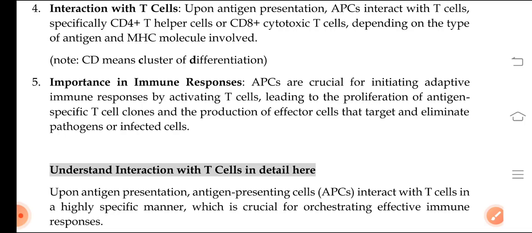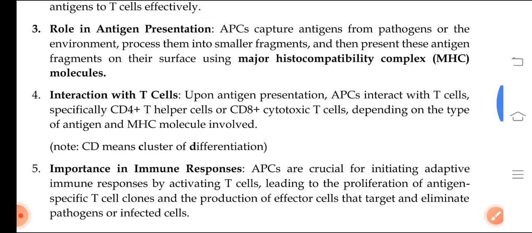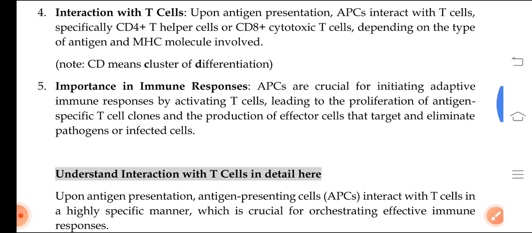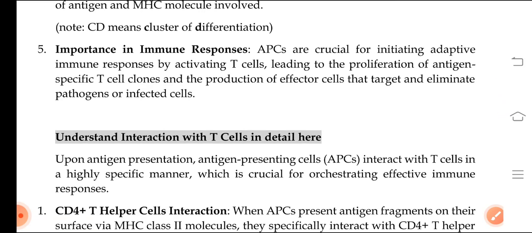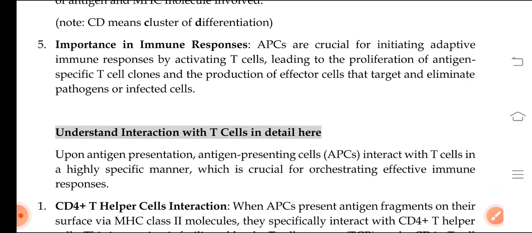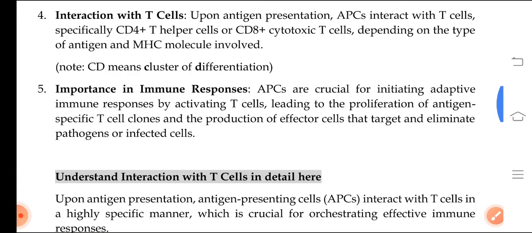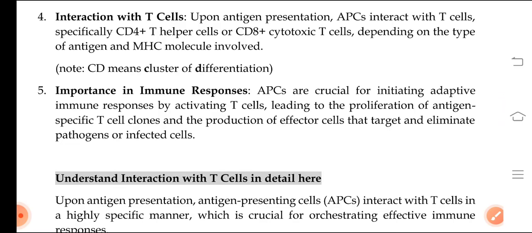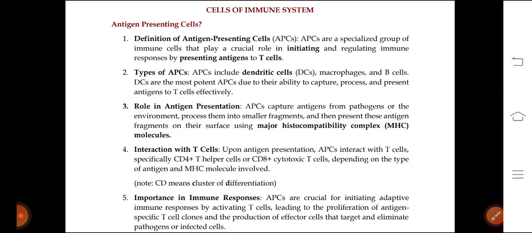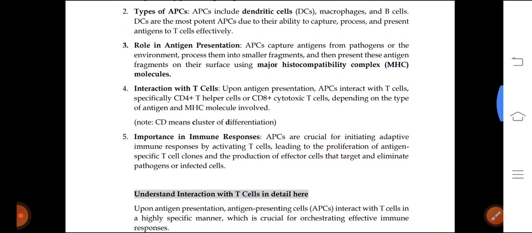CD stands for cluster of differentiation. And the importance in immune responses: it is what you have learnt from the past four points. APCs play a very important role in activating T cells, and they also help in presenting antigens to the T cells. You can take a screenshot of it and it will be very useful for you.